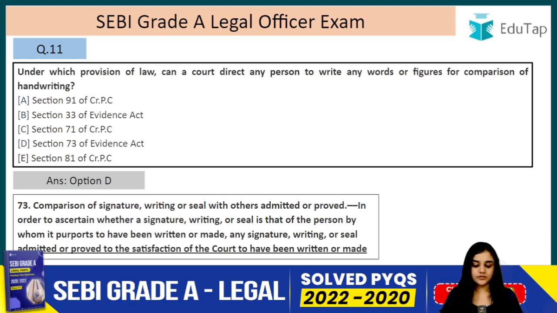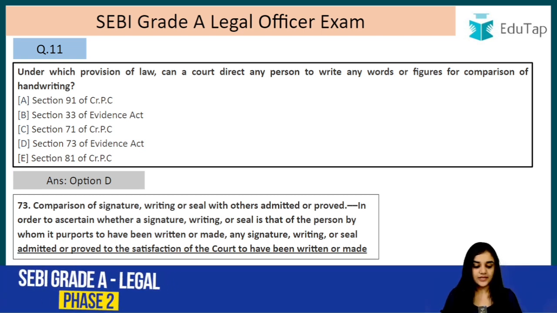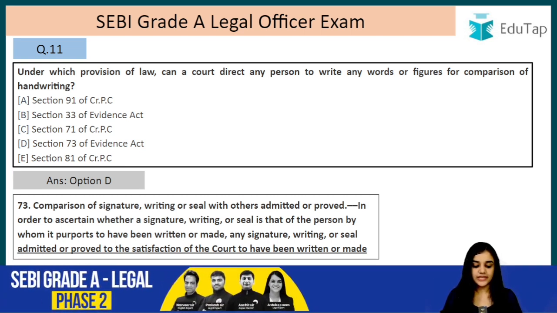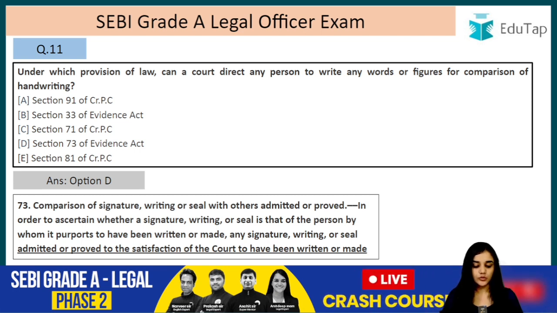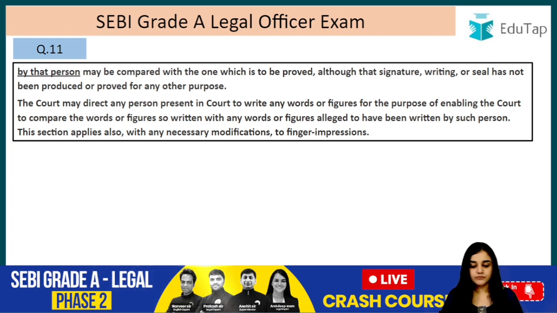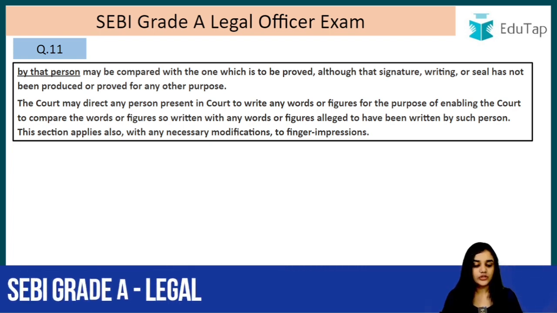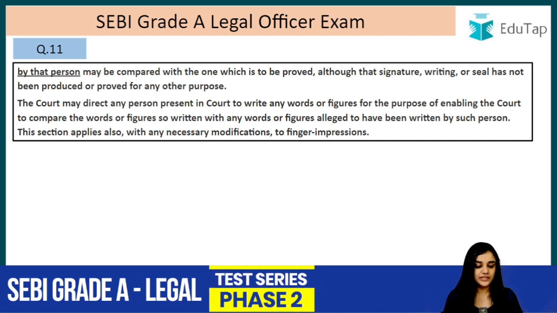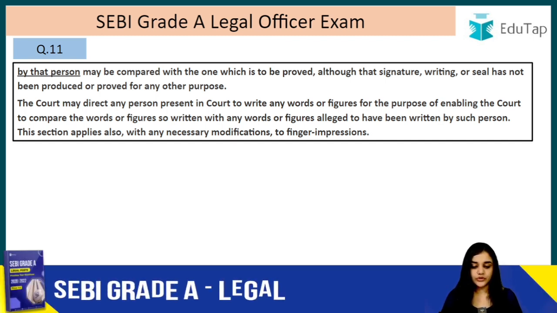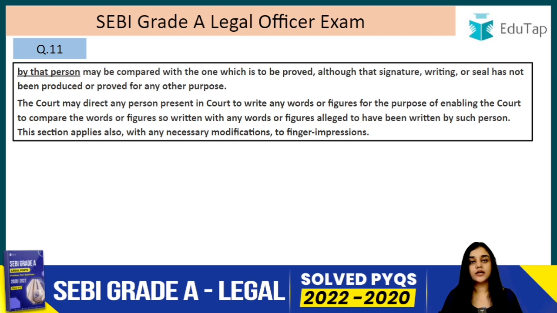In order to ascertain whether a signature, writing or a seal is that of the person by whom it purports to have been written or made, any signature, writing or seal admitted or proved to the satisfaction of the court to have been written or made by the person may be compared with the one which is to be proved, although the signature, writing or seal has not been produced or proved for any other purpose.